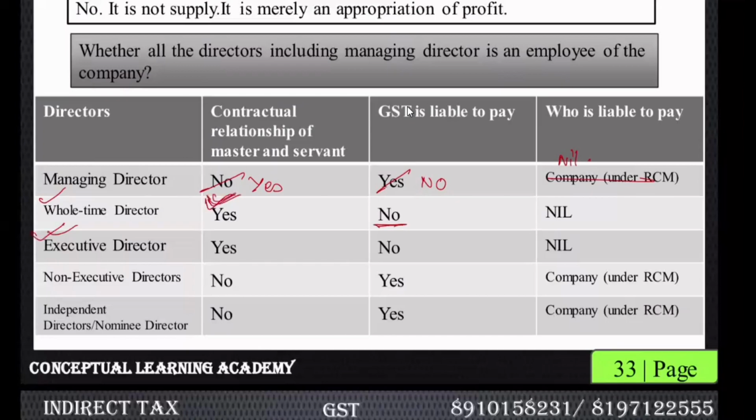Executive director is also an employee, so no GST. But a non-executive director, independent director or nominee director is not an employee. They are on contractual basis. So yes, GST is liable to be paid, and the company will be paying the GST on reverse charge mechanism. Suppose this independent director is providing services to the company. The company should pay him the fee plus GST, normal charge, but actually it will be reverse charge. The company will be paying the GST to the government.